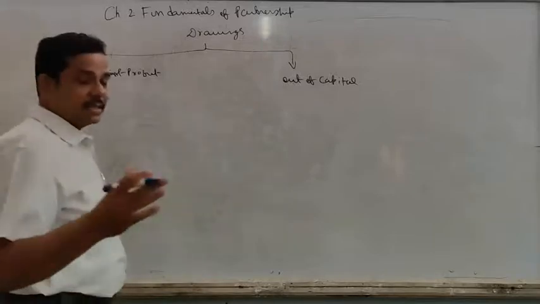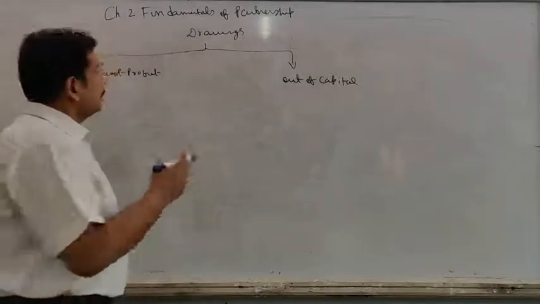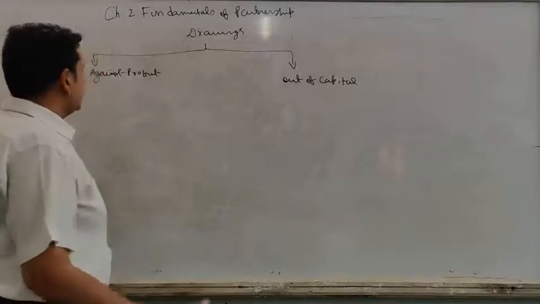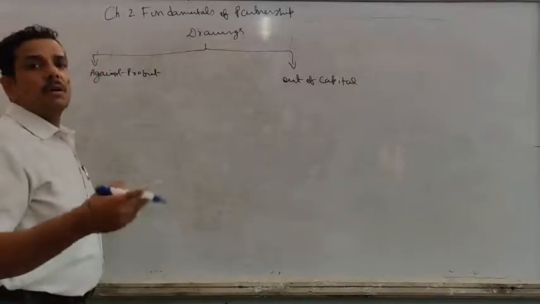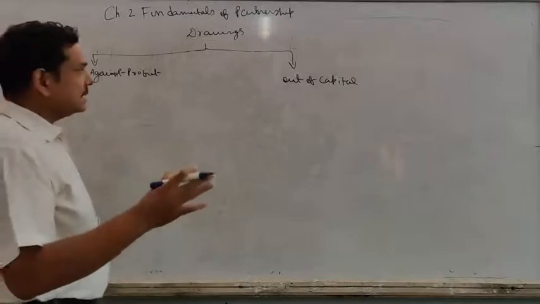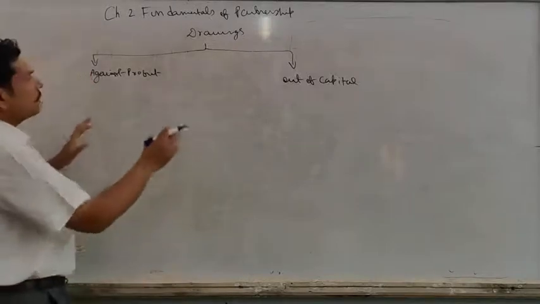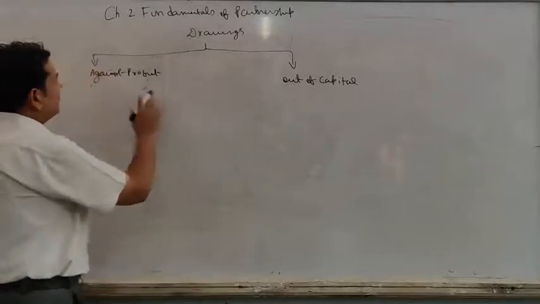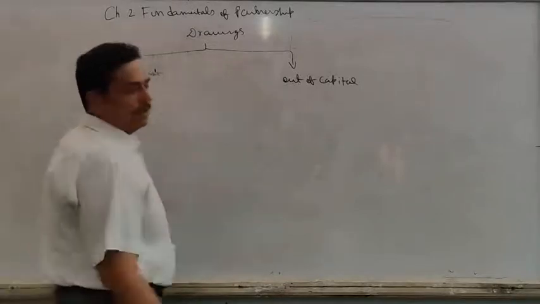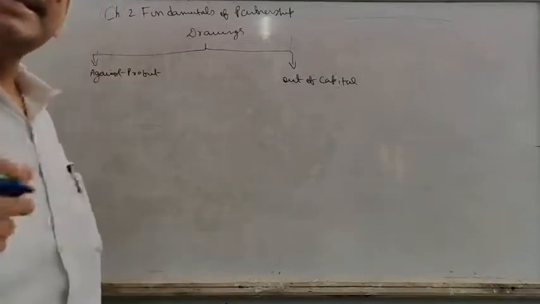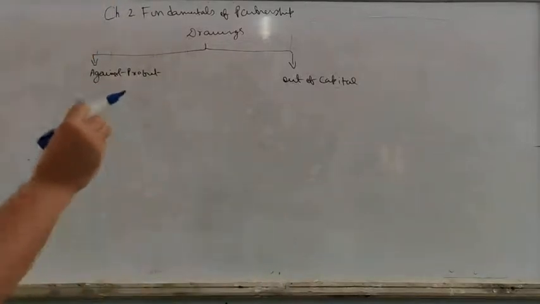This we studied last year under sole proprietorship. But under partnership, drawings has some different meaning. Drawings here means drawings of the cash or material. Literal meaning will be the same, but here accounting treatment is totally different. So here what we are going to study, drawings is of two types, against profit and out of capital. So my dear student, always remember drawing is the basic feature of partnership.